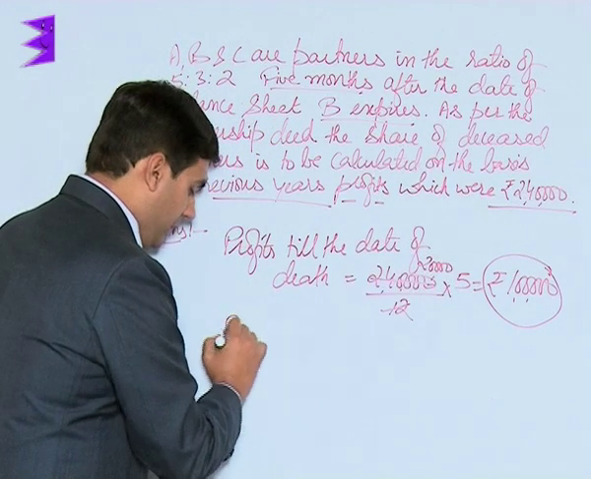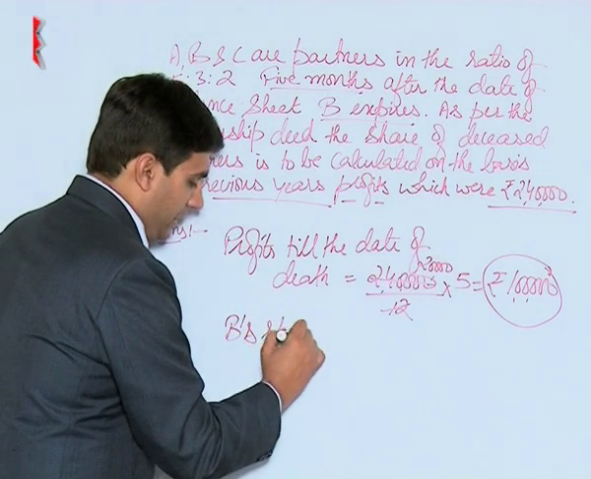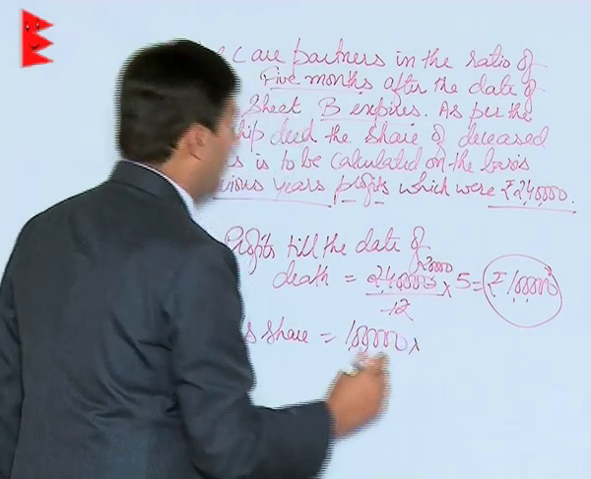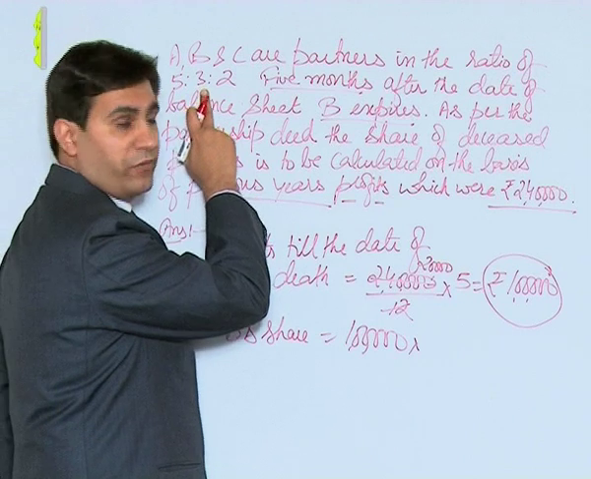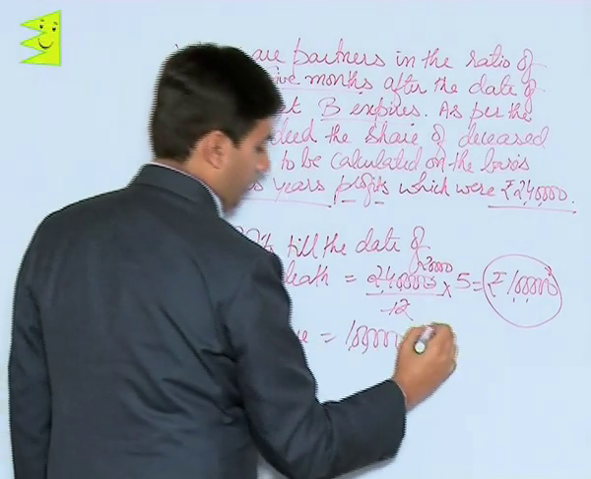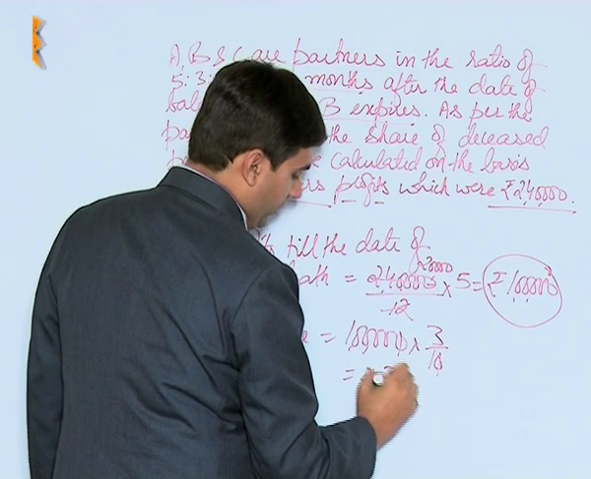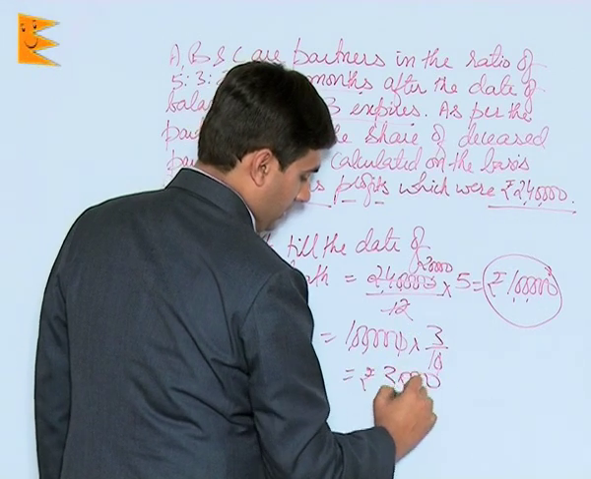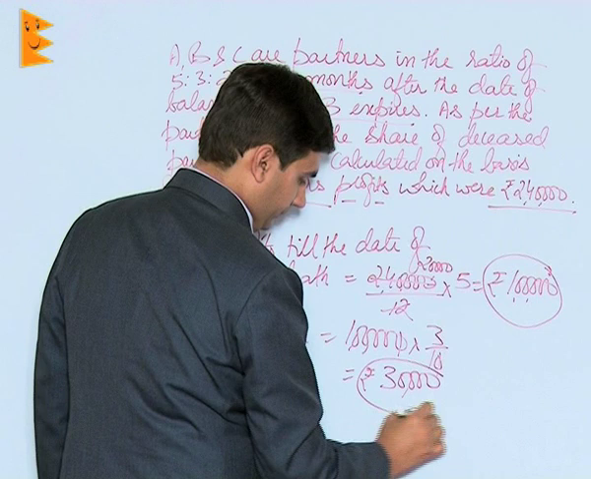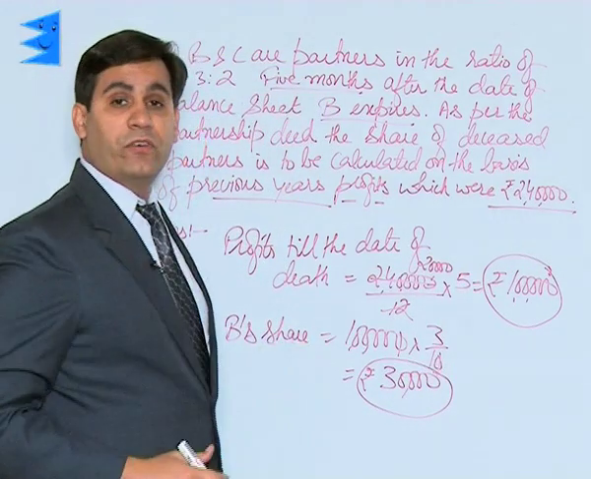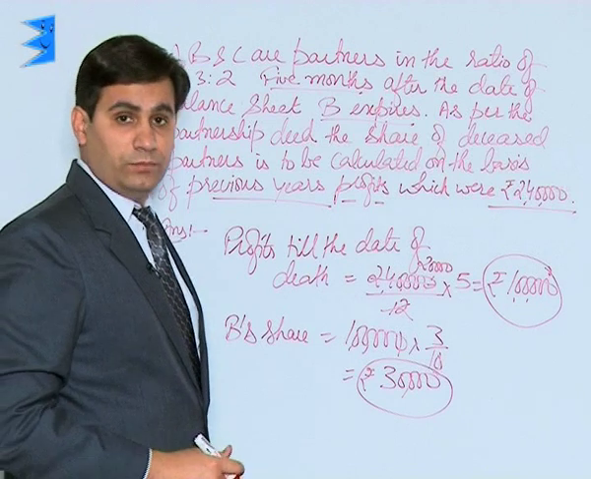Out of this, B's share would be 1 lakh into B's proportion out of the profits, that is 3/10. So this is equal to rupees 30,000. So students, B has earned a profit of rupees 30,000.